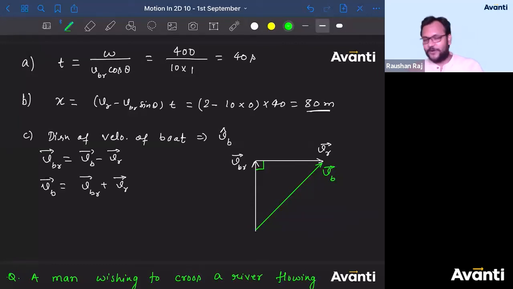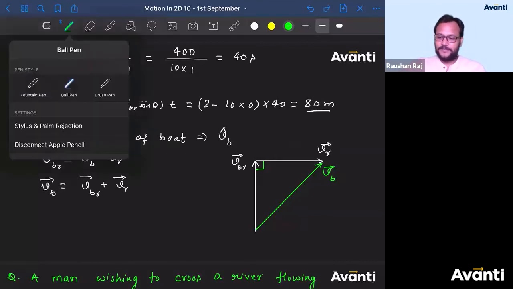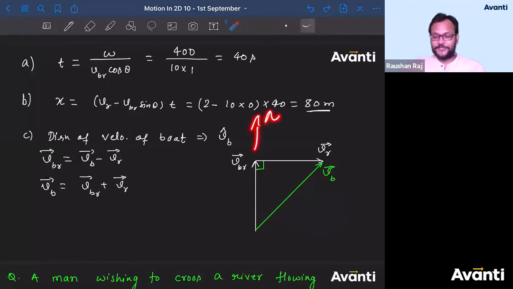Alright guys, now tell me what is the direction of VB here. What is the value of this? Northeast. Yeah, north, I didn't say that. Dhanishri, these are the blunders, the mistakes that you are committing. Did I say that this is north? No. Did I say this is east? No. Did I say this is south? No. You cannot say direction in terms of northeast.